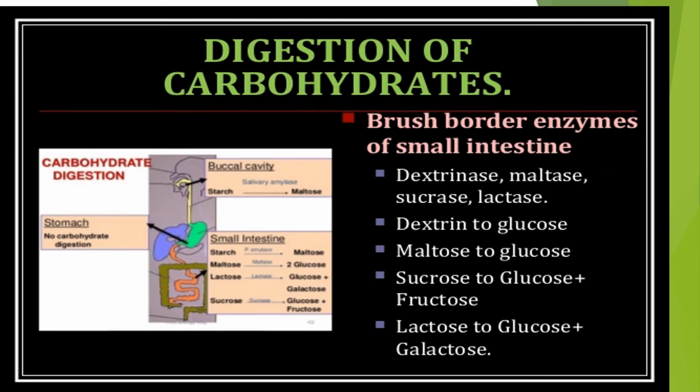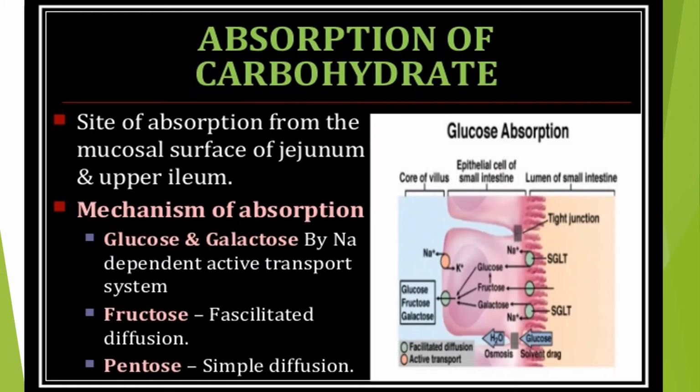Brush border enzymes of the small intestine are dextrinase, maltase, sucrase, and lactase. Dextrin is converted, starch is converted into maltose, maltose to glucose, sucrose to glucose plus fructose, and lactose to glucose plus galactose.